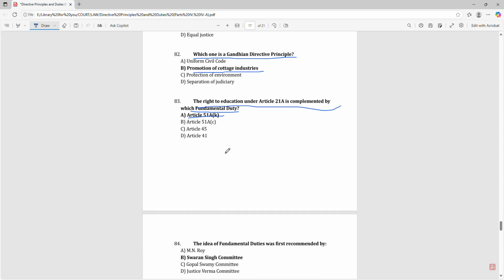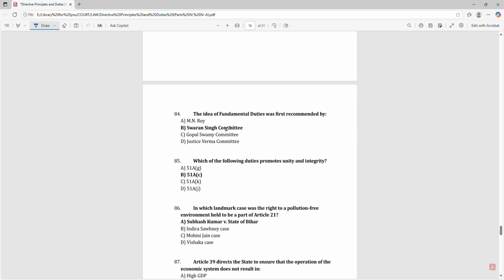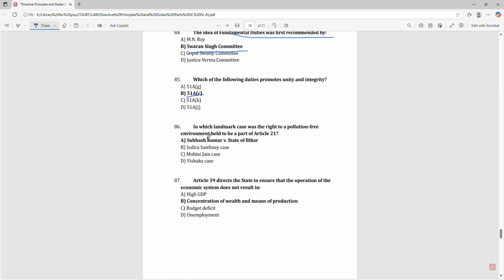The right to education under Article 21A is complemented by which fundamental duty? Article 51A. The idea of fundamental duties was first recommended by the Swaran Singh Committee. Which of the following duties promotes unity and integrity? 51A(c). In which landmark case was the right to a pollution-free environment held to be a part of Article 21? Subhash Kumar versus State of Bihar.